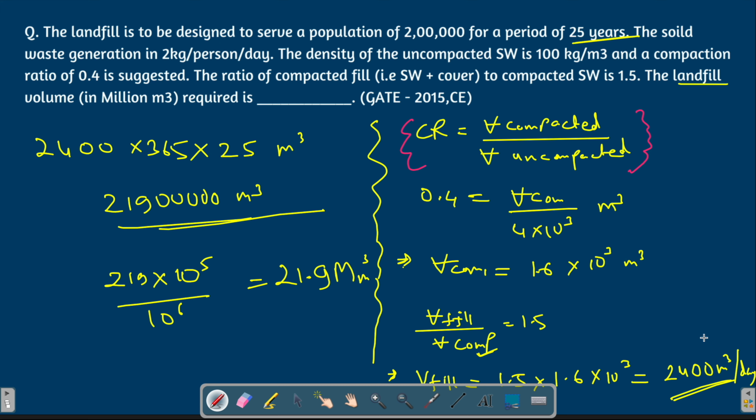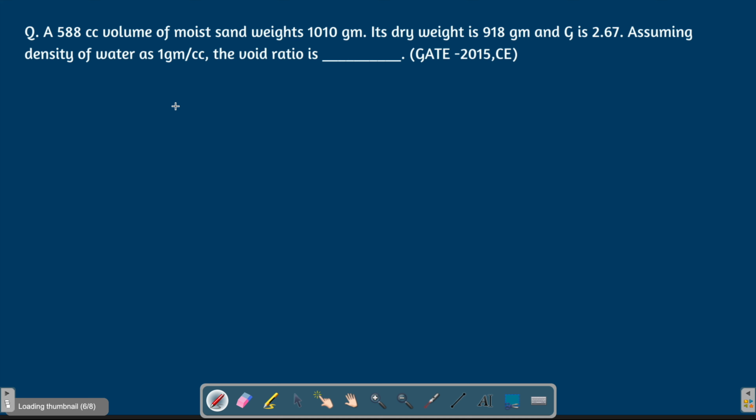There is another catch: you have calculated it per day, but the question demands it for 25 years. And lastly, pay attention to which unit the question is asking the answer in. These 3 points, if you remember very carefully, I'm quite sure you are bound to crack the GATE examination. Now let's move on to the next question.